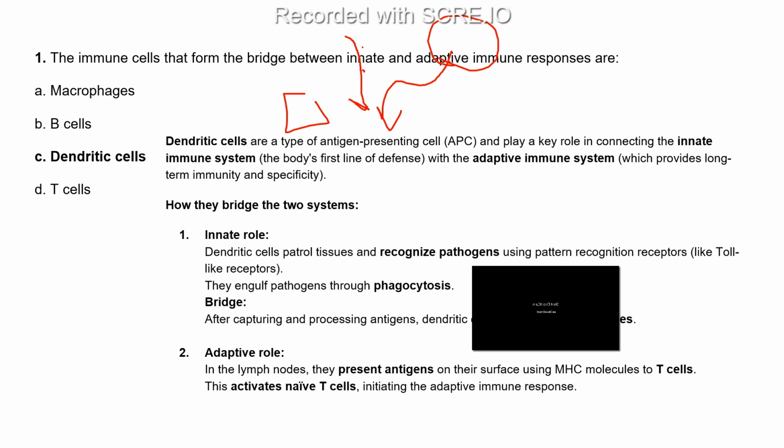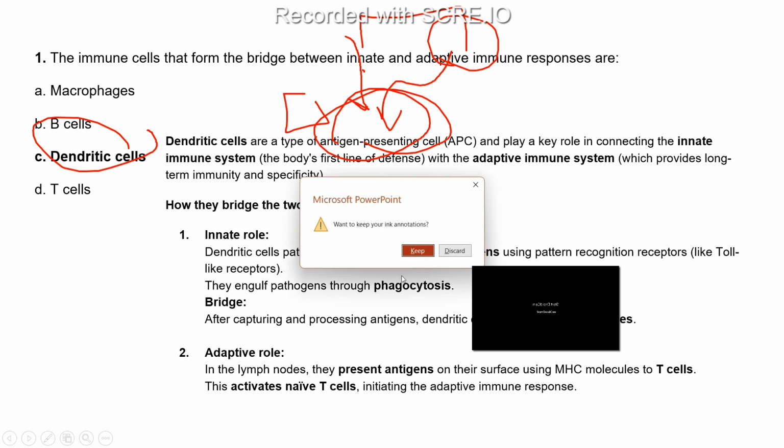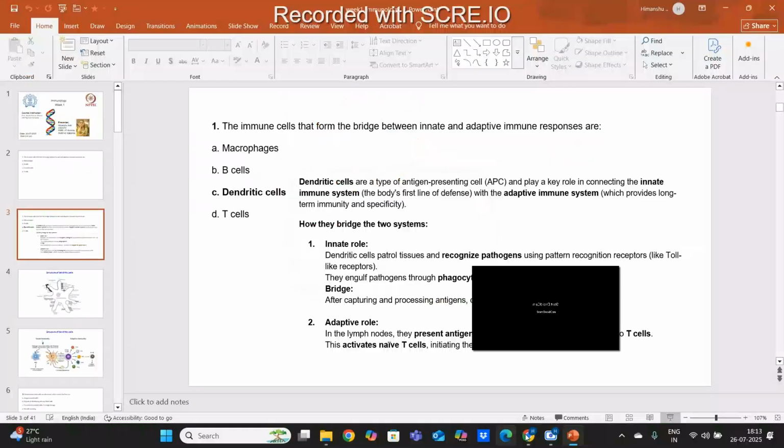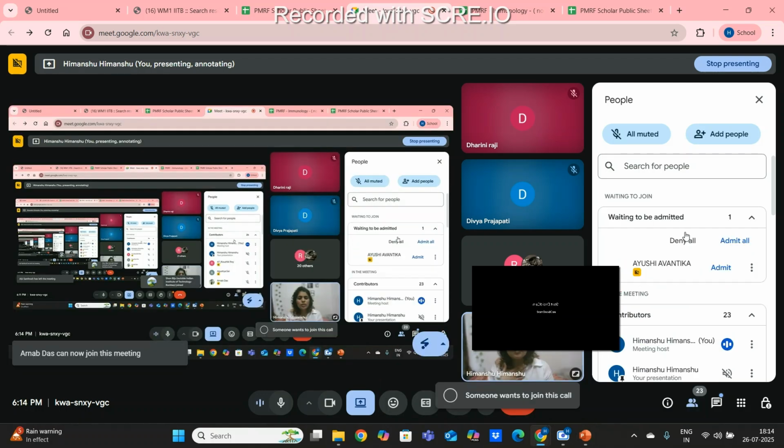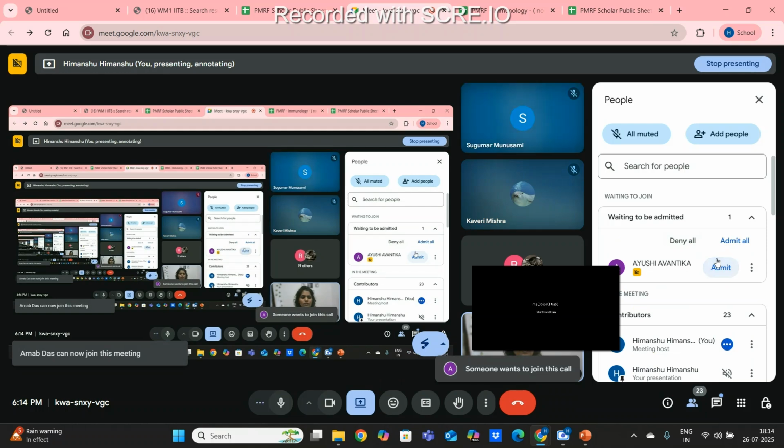So basically these two types of immune system are present in our body: one is the innate immune system and another one is the adaptive immune system. The cells which act as a bridge between these two immune responses are dendritic cells. Now what are dendritic cells? These are a type of antigen presenting cells, that is APCs. The name also suggests it: they present the antigen. And what is an antigen? An antigen is a foreign organism, any foreign organism which tries to come into our body. We call it an antigen, right?